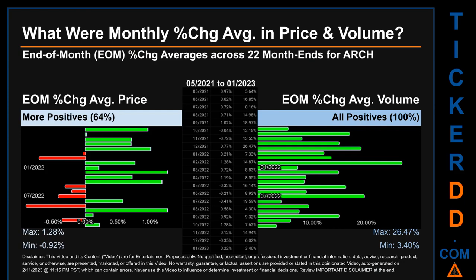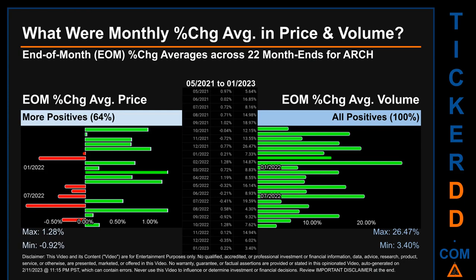From 05-2021 to 01-2023, 14 out of 22 month ends had a positive percentage change in average price. That is 64% of month ends saw a positive percentage change in average price. In terms of volume, 22 out of 22 month ends had a positive percentage change. That is 100% of month ends saw a positive percentage change in average volume.